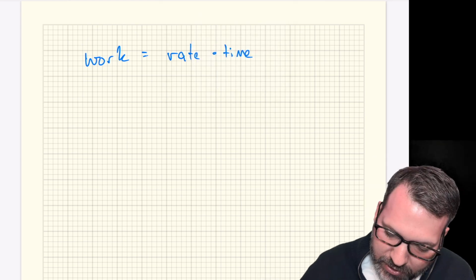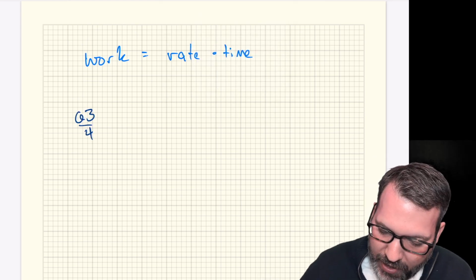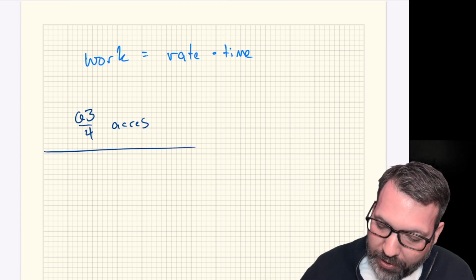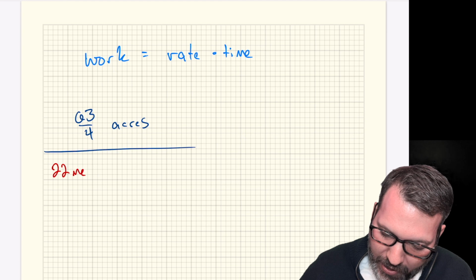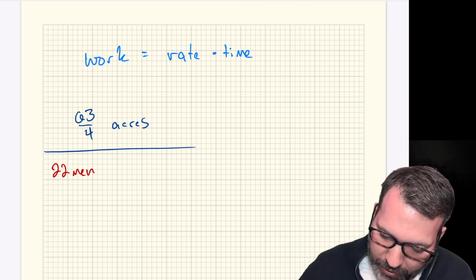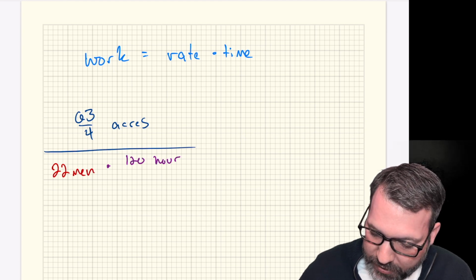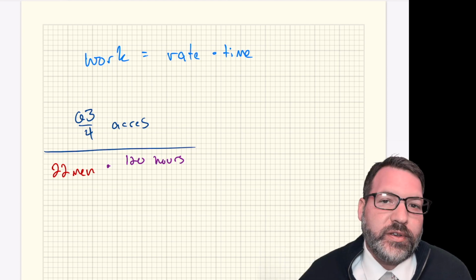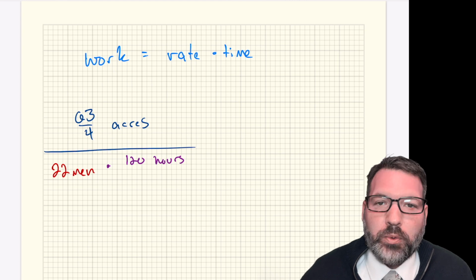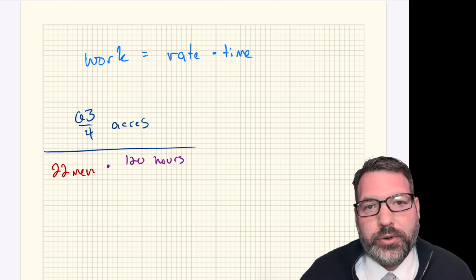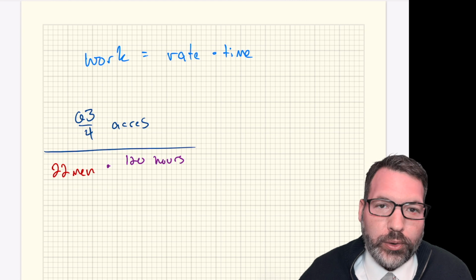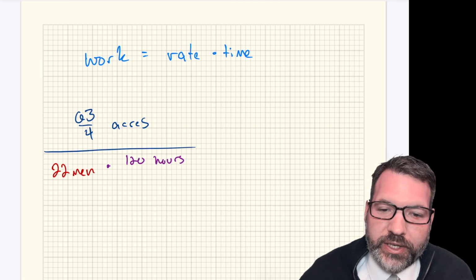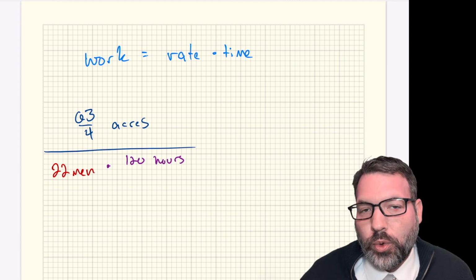So I'm going to take those 63/4 acres, and I'm going to think of this as a rate. I'm going to divide that up over the amount of time. We had 22 men, and each one of them was working 120 hours. That's the other key to this question. We're essentially looking at an amount of time in terms of man hours. If I have 2 men working 10-hour days, that's 20 total hours available for work. So I'm multiplying the number of men times the number of hours. I'm going to do the same thing here with my 22 men and the 120 hours each one of them works.